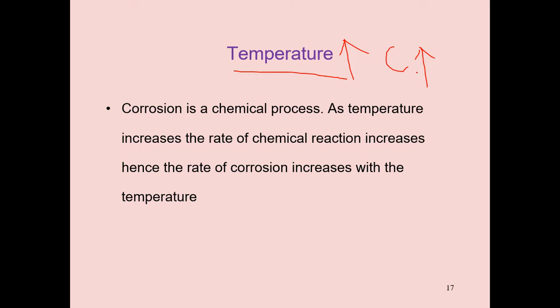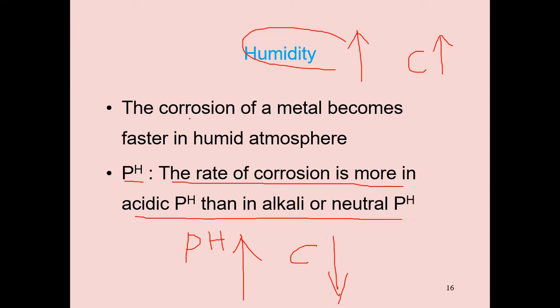That is not correct. Why? Because corrosion is an electrochemical process, so if temperature increases, the electrochemical process also increases. That's why the rate of corrosion also increases with temperature. Simply, temperature increases, corrosion increases. Note down humidity and pH, these things.